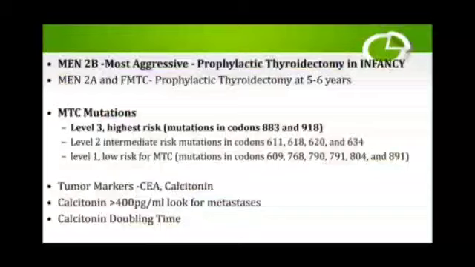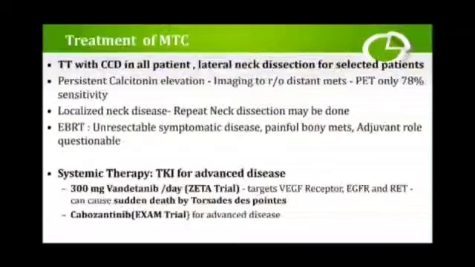Medullary thyroid cancer mutations: level 3 has the highest risk, level 2 is the intermediate risk, and level 1 is the low risk, with these mutations having different numbers. What are the markers for medullary thyroid cancer? These are CEA and calcitonin. When calcitonin is more than 400 picograms per ml, you look for metastasis. You also look at the calcitonin doubling time.